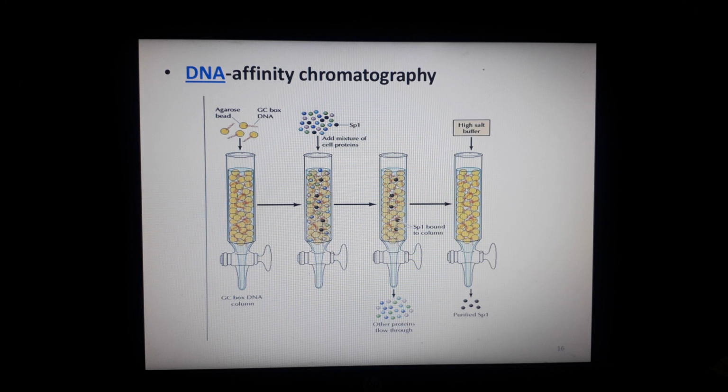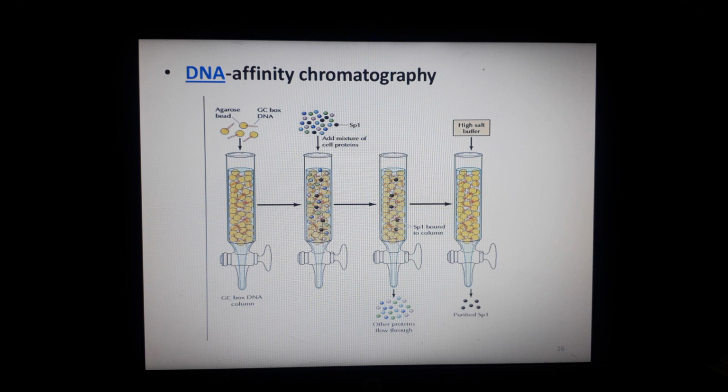Because the column was made up of oligonucleotides corresponding to the GC box, SP1 bound to the GC box with high affinity and was retained on the column, while other proteins were not. Just like we discussed in RNA purification, the same process is here. The SP1 proteins will bind to the GC box, whereas others will not. You can see how this process is carried out.